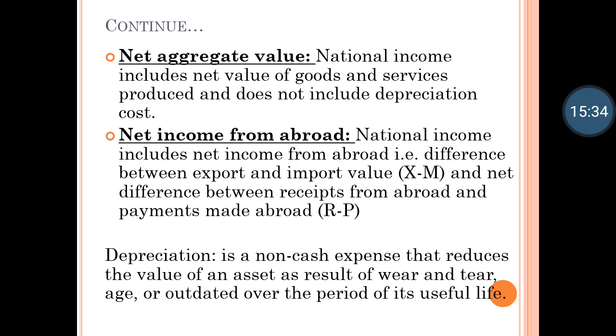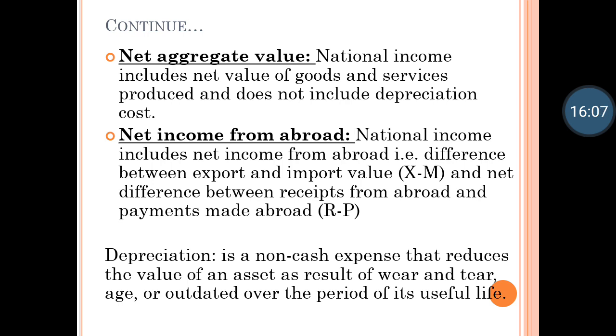Whether it is a mobile or a car, buying new parts for that will not be considered. It includes only the net value. When a product becomes old and you buy new parts or do servicing for it, maybe after 2 years your car or bike needs servicing, that will not be included in the national income.